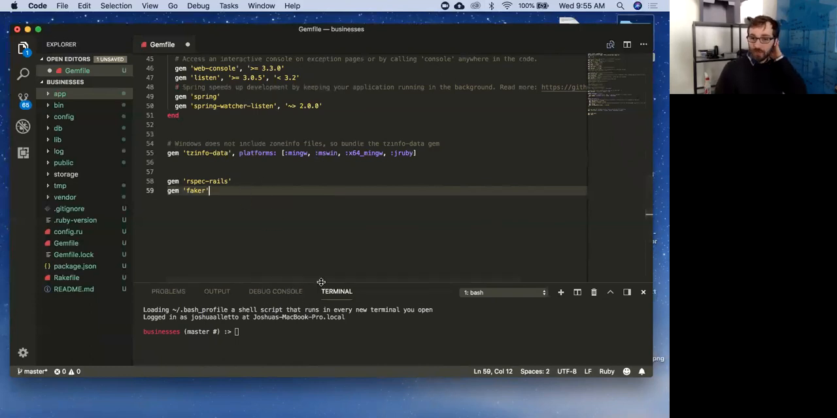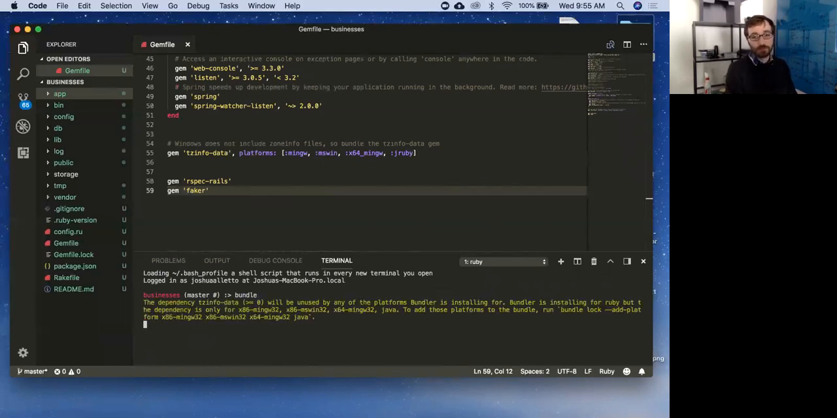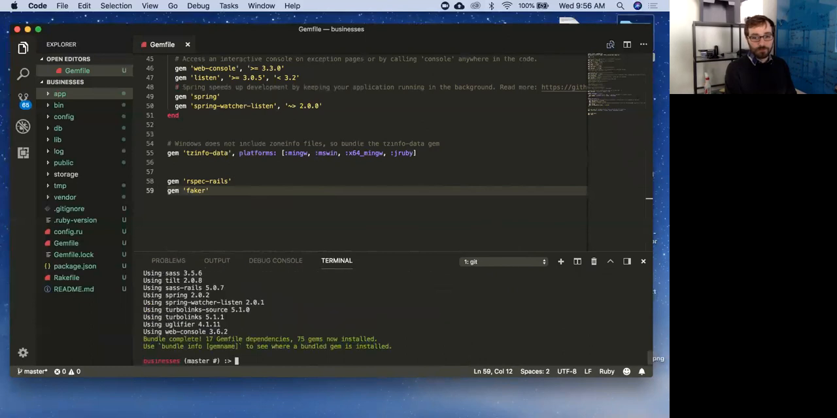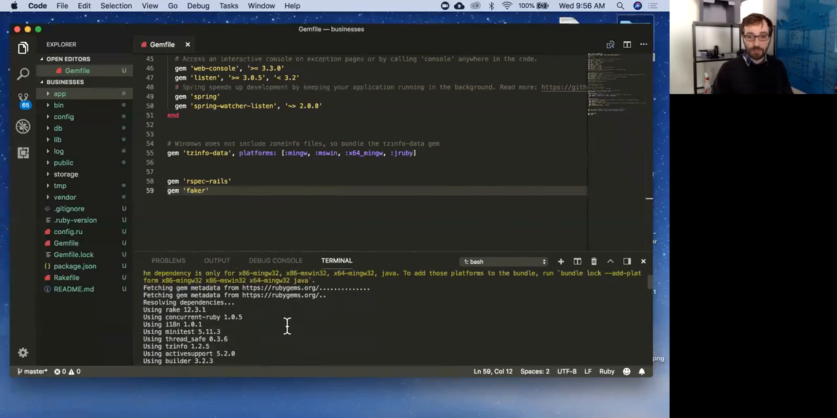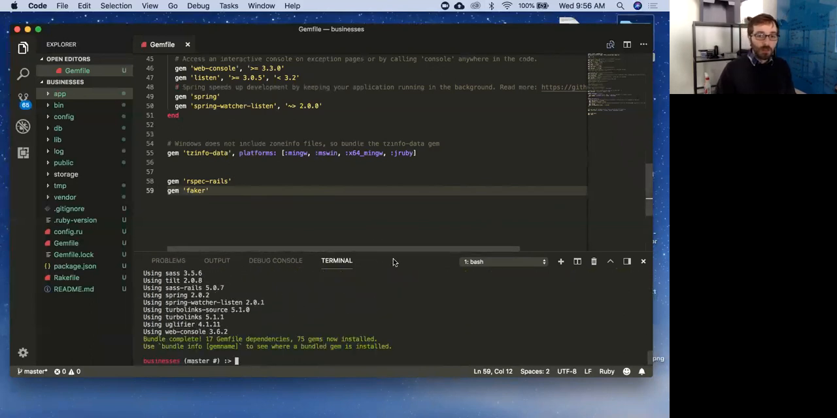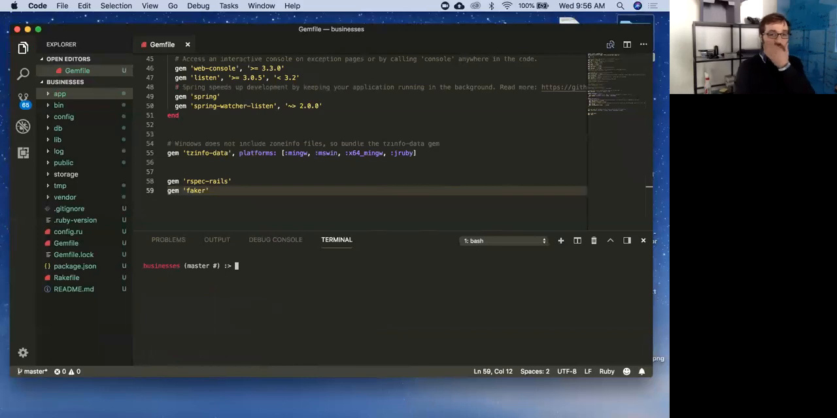Cool. So I've added more gems, so I need to bundle install. I think I can just do bundle. Cool. And that's going to load. That'll go through again, make sure I'm using what I need, and fetch the gems that I don't have yet. Cool. All right, so I've told Rails that I want to use RSpec. Now I need to set up RSpec.